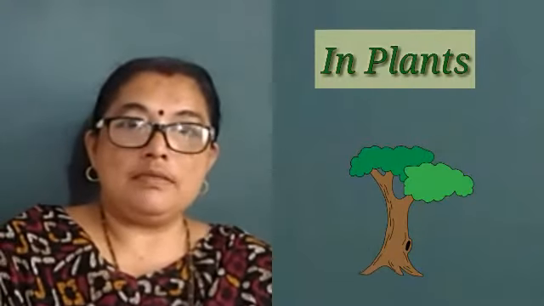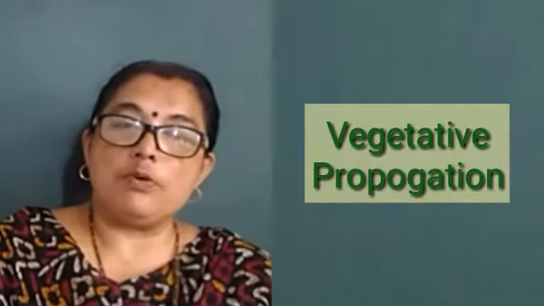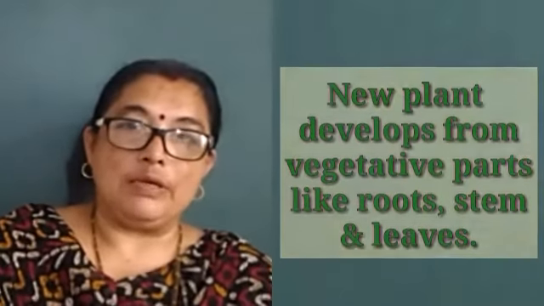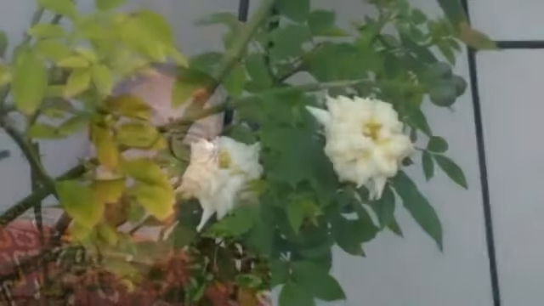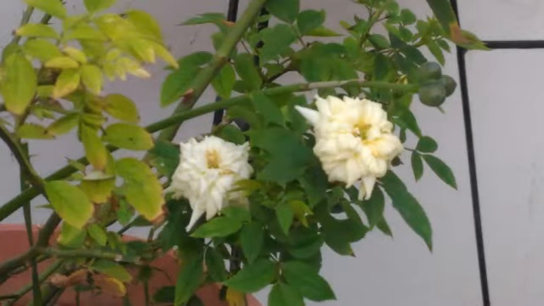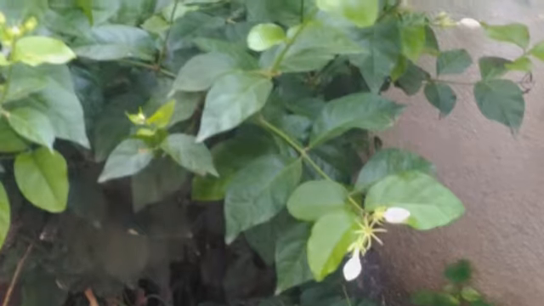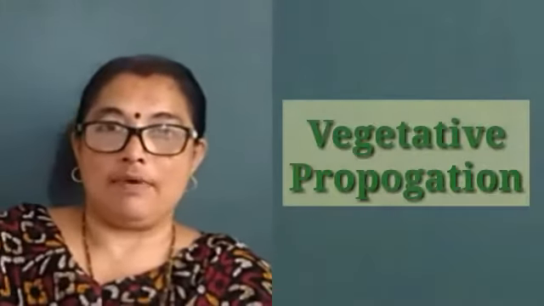Now in case of plants, reproduction occurs by vegetative propagation. What is vegetative propagation? The parts of the plants help in formation of a new plant. Many times we have seen a twig of the rose stem is taken and put in the soil and a new plant is developed. Especially in the jasmine family, that means mogra and all, if the twig is taken and put in the soil, a new plant can be formed. So a part of the plant is taken and from that a new plant is developed.